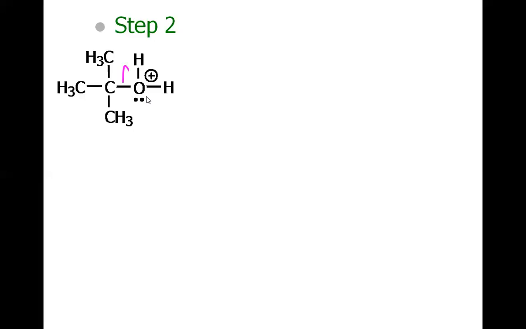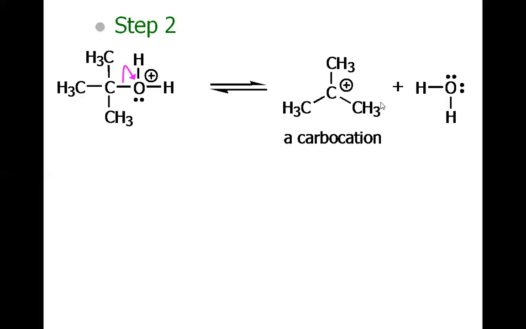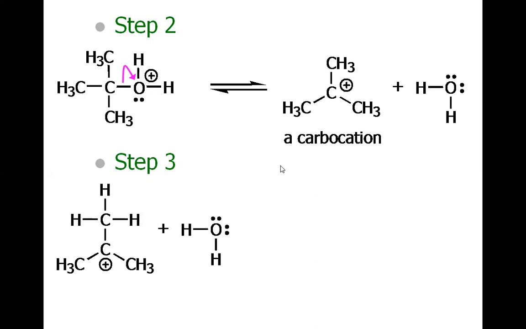Now, in the second step, this water molecule departs to afford this tertiary carbocation, which is stable but not so stable that we may isolate it, but still it may survive for some time. Then the water molecule, which just departed from this protonated alcohol, will serve as a base to abstract this beta proton.